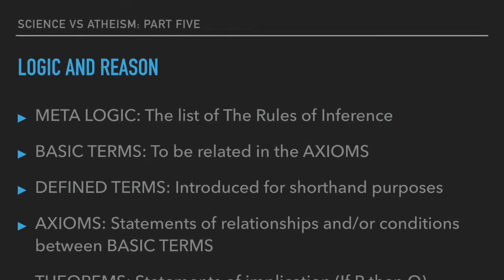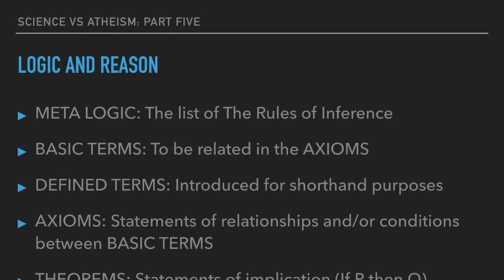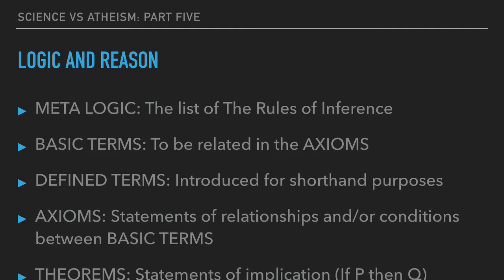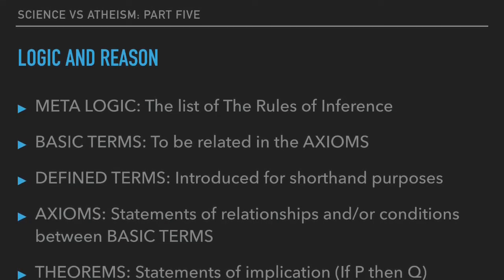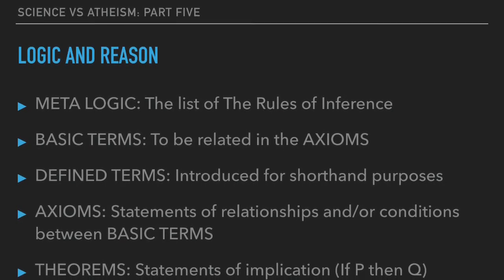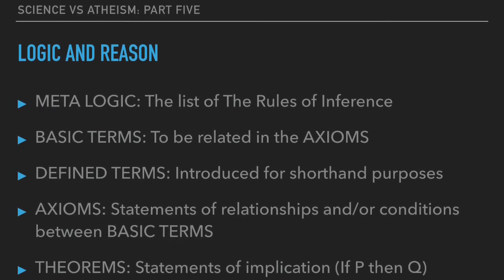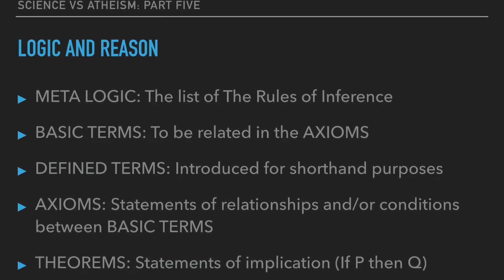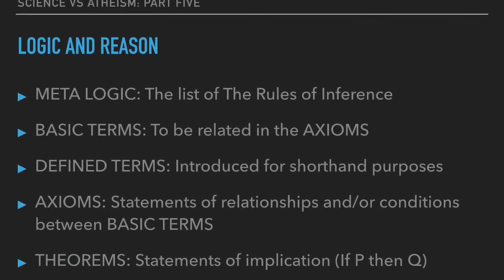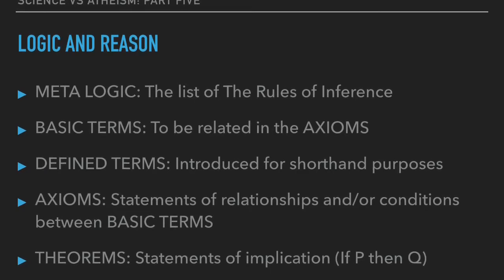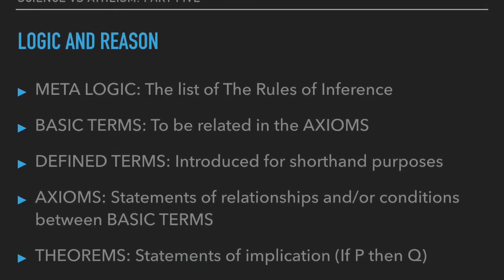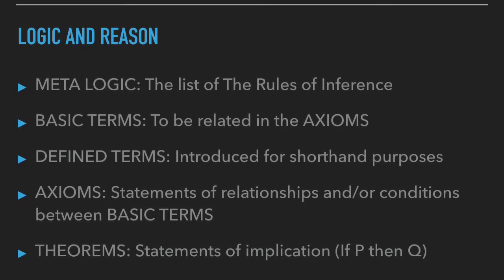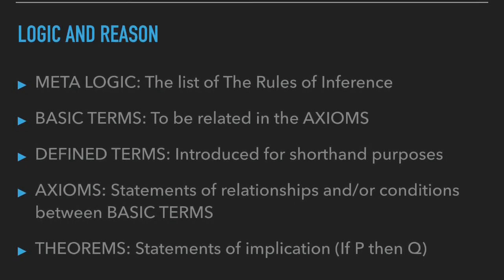Number 5. Theorems. These are statements of implication, if P, then Q, where P is the list of hypotheses, aka assumptions or presumptives, and Q is a list of conclusions that are claimed to be consequences of P within the context of the given system. The justification as to the validity of a given theorem is executed by means of what is called a proof. For non-vacuous statements, this proceeds by beginning with the information content of P and, by use of the rules of inference, the axioms and prior validated results, producing Q.